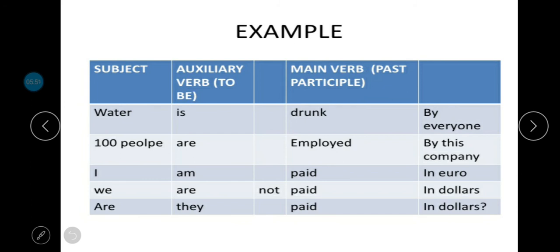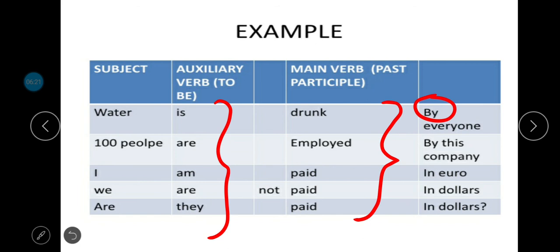So this is how, when the active voice changes into passive voice, the sentence is written. The verb changes into the past participle, and here it is helped by the helping verbs, that is, am, are. So the verb is changed into the third form or past participle form, and here the doer is expressed by the word by.